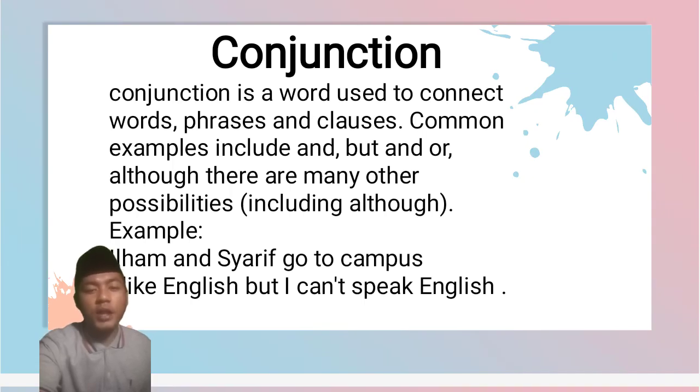And the next point, the parts of speech here has conjunctions. What is a conjunction itself? A conjunction is a word used to connect words, phrases, and clauses. Common examples include and, but, and or, although there are many other possibilities including although.